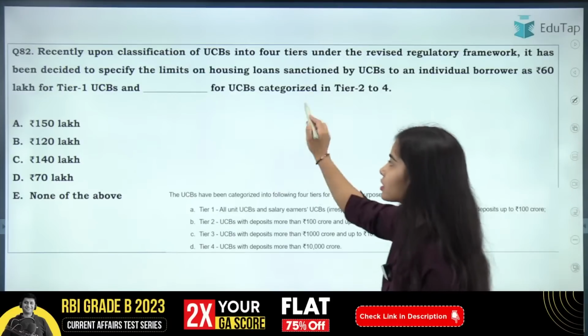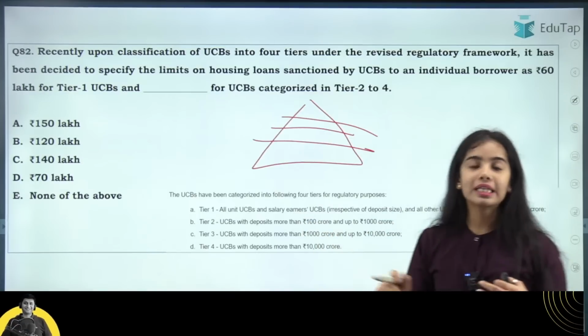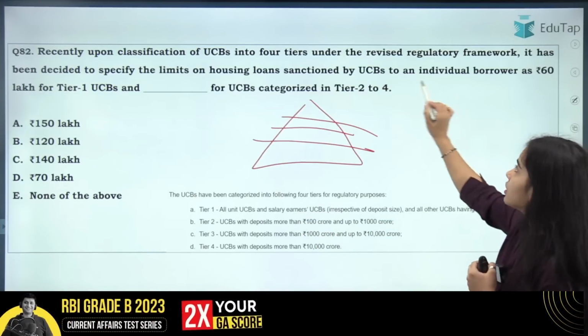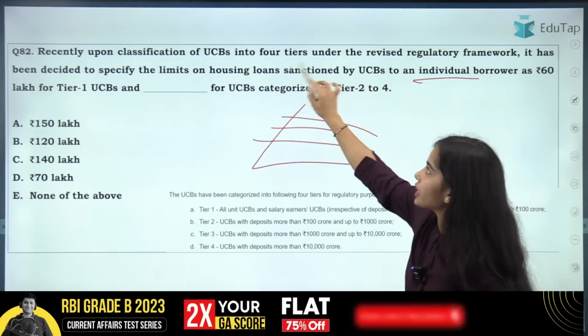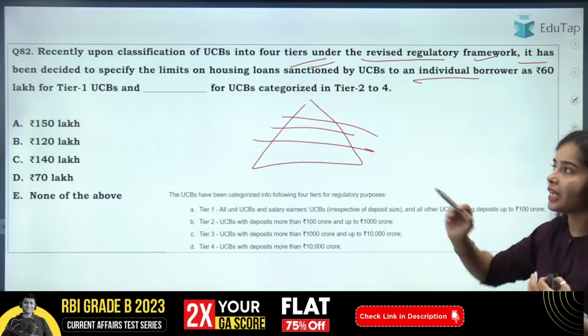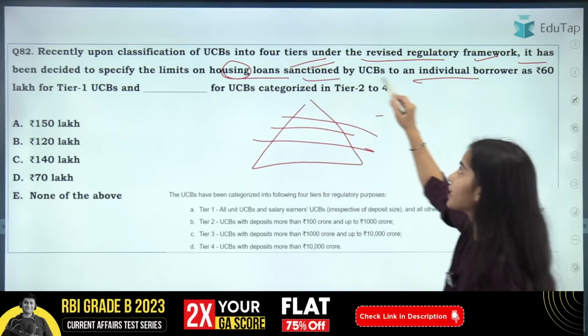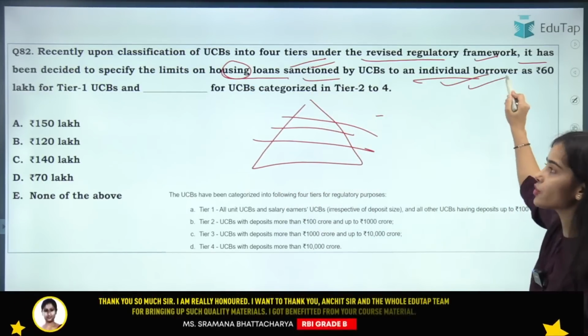Recently the urban cooperative banks have been divided into 4 tiers. Under the revised regulatory framework, it has been decided to specify limits on housing loans sanctioned by urban cooperative banks to an individual borrower.